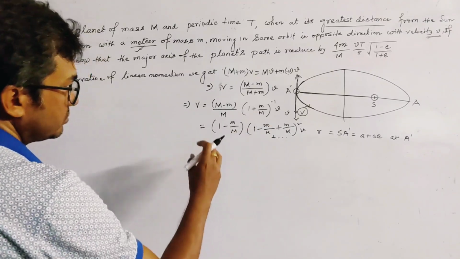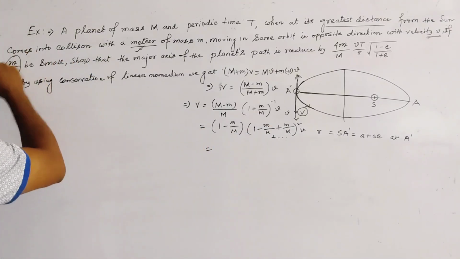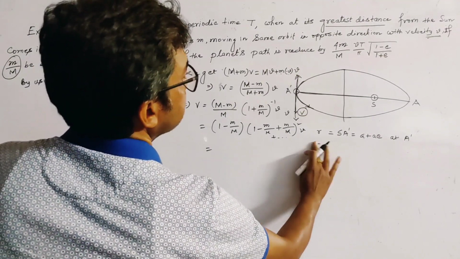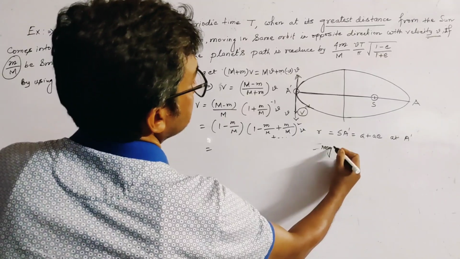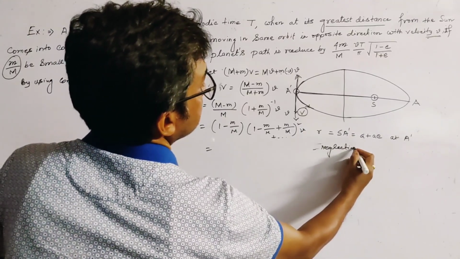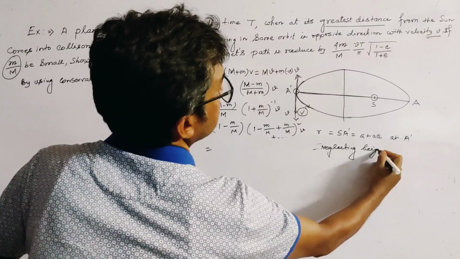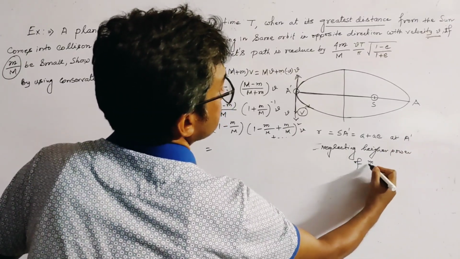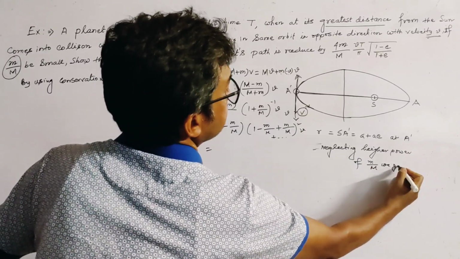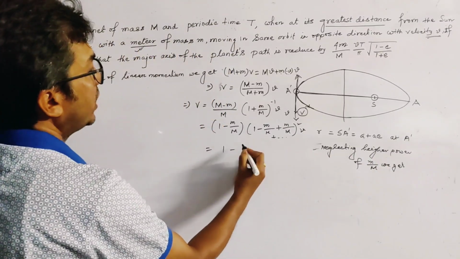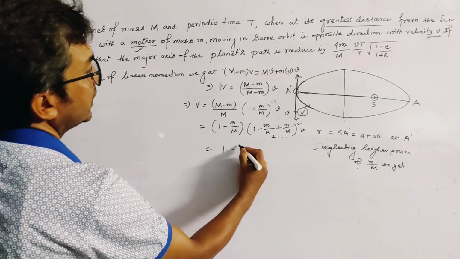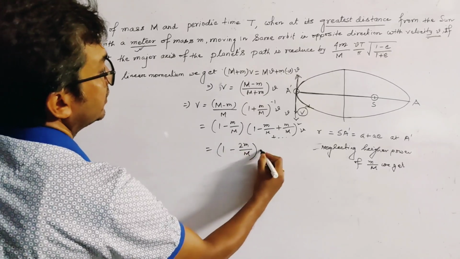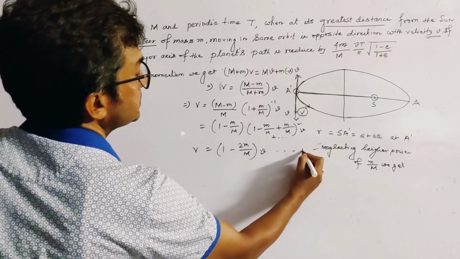আমরা কি করছি, আমরা যদি দেখি যে এটা is small m by capital M. This is small. So neglecting higher power of small m by capital M, we get কি পাবো আমরা, পেয়ে যাব 1 minus 2 small m by capital M into v, and this is relation 1.